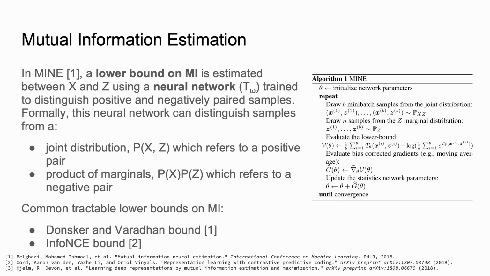However, estimating mutual information between high-dimensional random variables is notoriously difficult. Recently, in a paper called Mutual Information Neural Estimation, MINE, a lower bound on mutual information is estimated between high-dimensional variables using a neural network which is trained to distinguish positively and negatively paired samples. Essentially, this neural network is trained to distinguish samples from a joint distribution and a product of marginal distributions. Based on the output of this neural network, a common tractable lower bound on mutual information is then optimized to maximize the mutual information between the high dimensional variables. Two most commonly used lower bounds for this method are the Donsker-Varadhan bound and the InfoNCE bound.